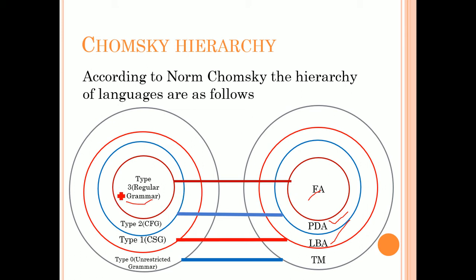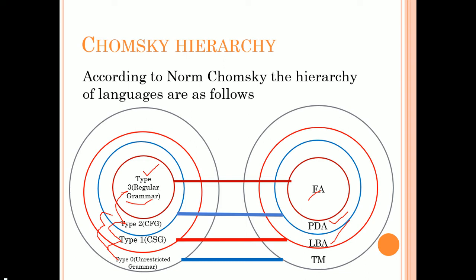So according to this diagram, if any grammar is type 3, then automatically it is type 2 as well as type 1 as well as type 0. Similarly, if any grammar is type 2, it is also type 1 and it is also type 0. So there is no restriction in type 0, and type 3 we call restricted.